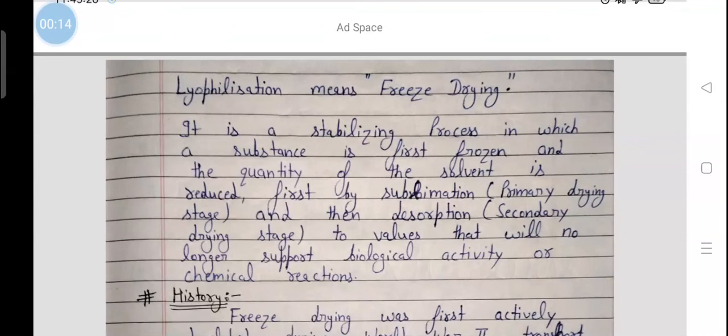Lyophilization means freeze drying. It is a stabilizing process in which a substance is first frozen and the quantity of the solvent is reduced, first by sublimation, which is also called the primary drying stage, and then desorption, which is also called the secondary drying stage, to values that will no longer support biological activity or chemical reactions.